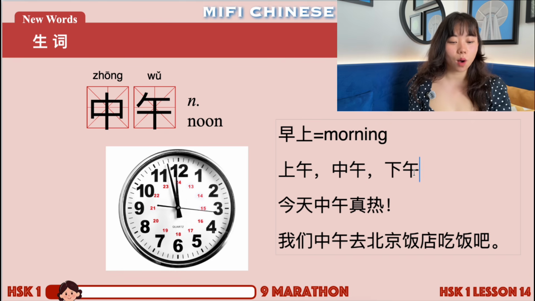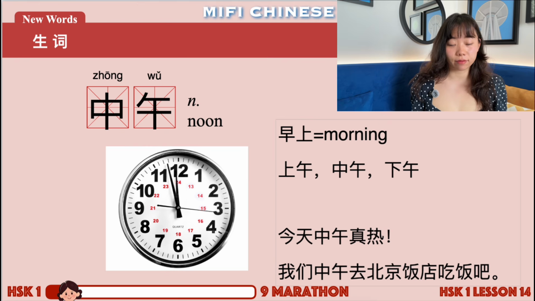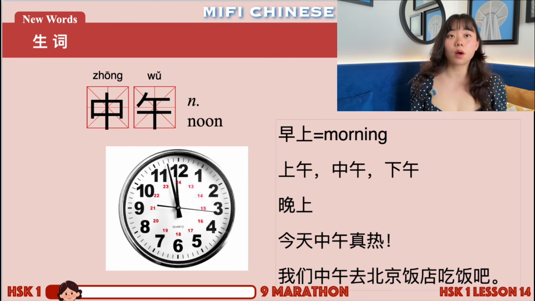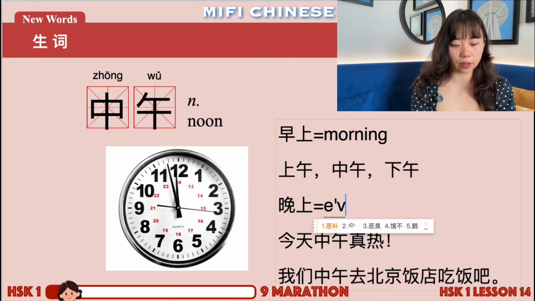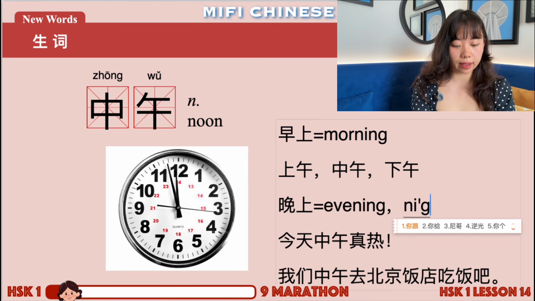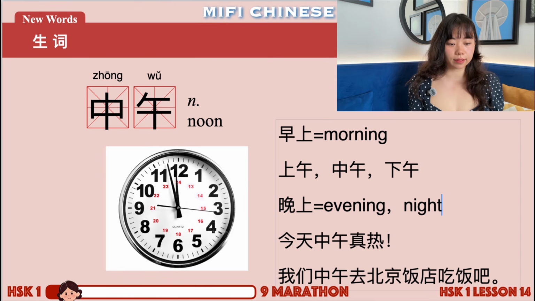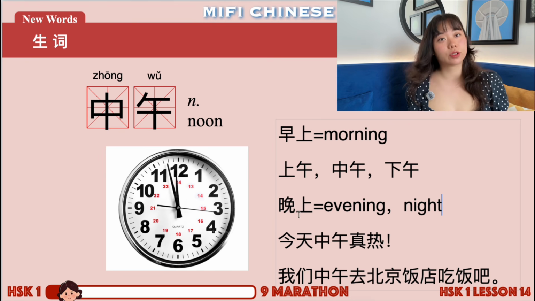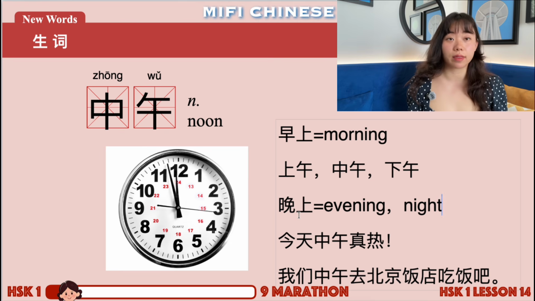So these three words. And after that, we have evening and night. So in English, you have a difference between these two, right? Evening and night. But in Chinese, normally we just use this one word, 晚上. So it could mean evening and night at the same time, right? So 早上, 上午, 中午, 下午, and then 晚上. So 5 words to describe different times of the day.